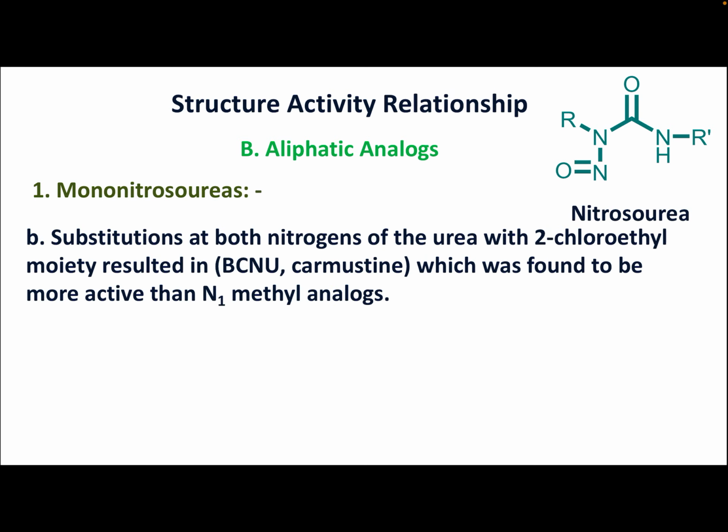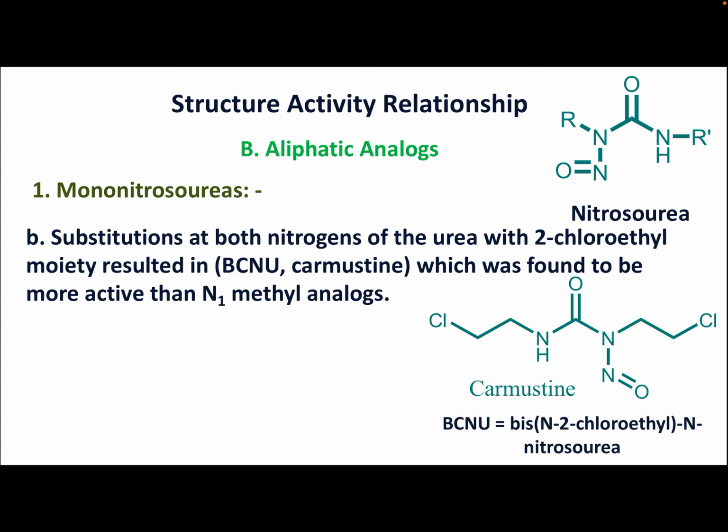Substitutions at both nitrogens of urea with 2 chloroethyl moiety resulted in BCNU. Here BCNU means bis N 2 chloroethyl N nitrosourea or carmustine, which was found to be more active than N1 methyl analogues. If both of these nitrogens of urea contain 2 chloroethyl group, the resulting molecule will be very potent like this carmustine.